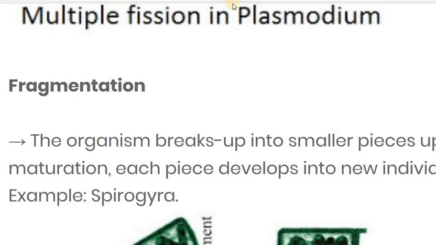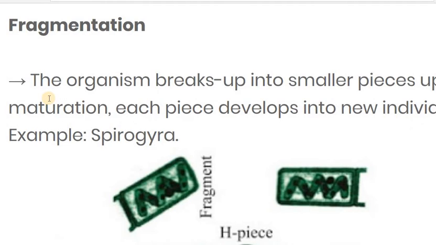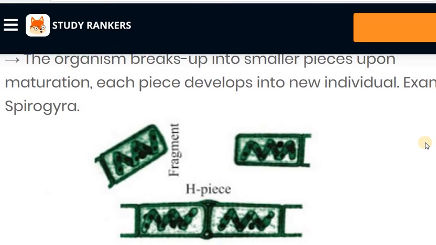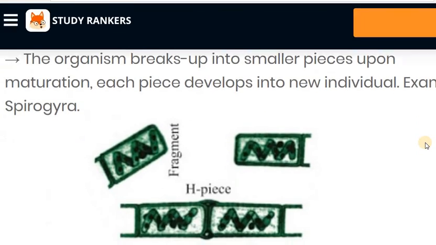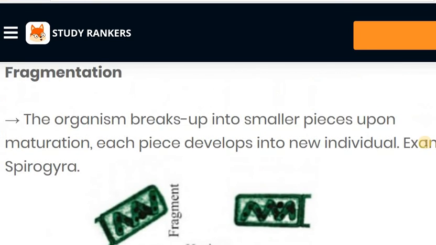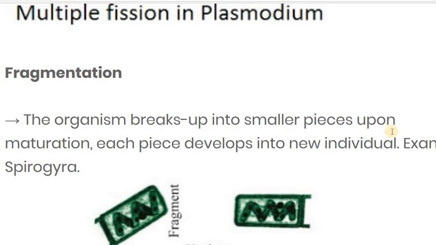Now the next type is the fragmentation process. It is also one type of asexual reproduction. In the fragmentation process, the organism breaks up into smaller pieces upon maturation. Each piece develops into a new individual. For example, the Spirogyra. Suppose one piece has developed and matured. After that, this piece breaks down.